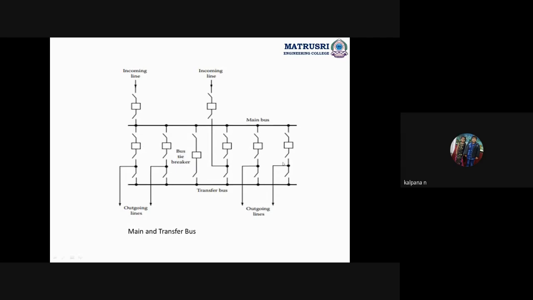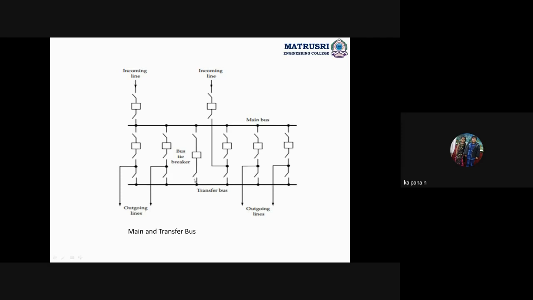Due to this the cost will increase. These two bus bars are connected with the help of this bus tie breaker. Through this bus tie breaker we get the power for the transfer bus from the main bus.